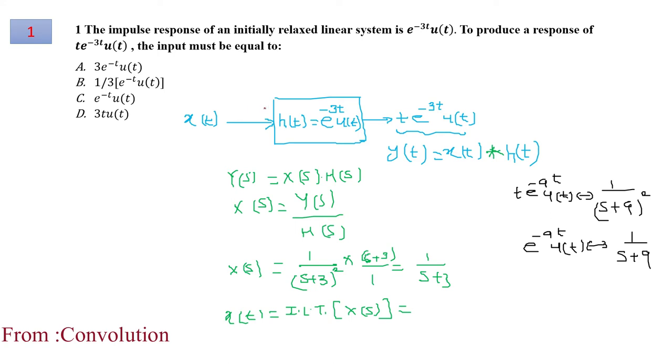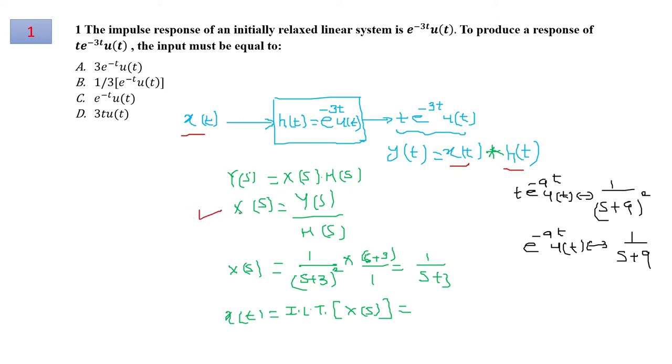So consider this as a system which is having the given impulse response h of t and it is generating the output as given. Now we have to find the input x of t. So the output, input and the impulse response relation is given by the convolution of input x(t) and h(t). So this problem can be solved with the help of Laplace transform.